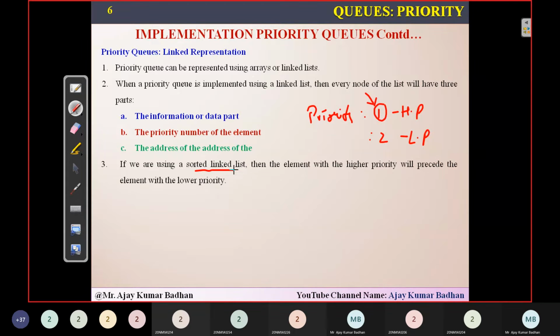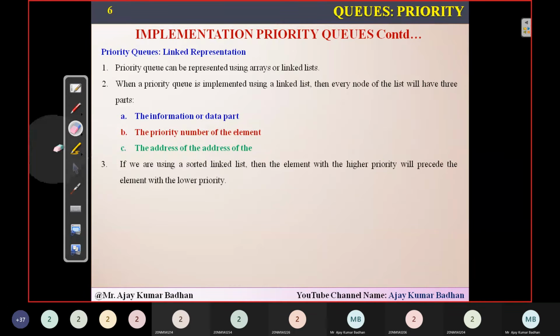So here, when you're storing the elements, the one which has the lowest numerical value will be inserted before, and the one which has the highest numerical value will be inserted last. That is what he means to say here. Let me show you the diagram.